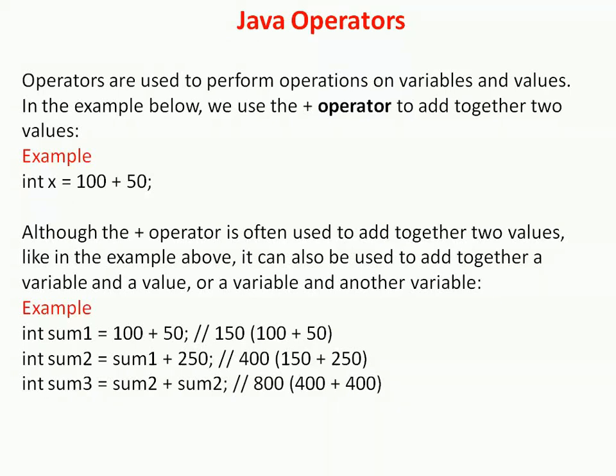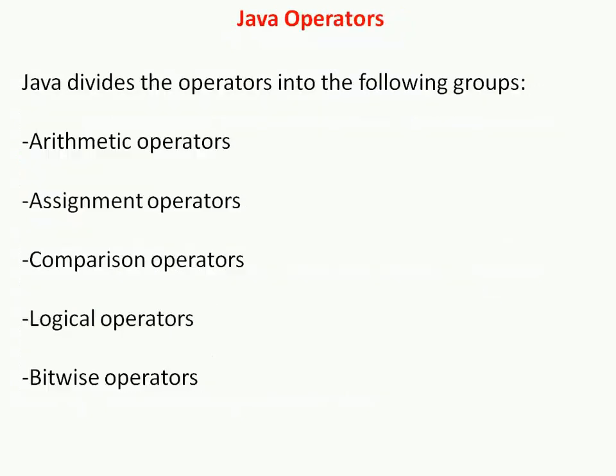So we do the variable plus value addition, and in the third line we do the variable plus variable addition. Means we can use the plus operator in different ways. In the first case, the addition of two values. In the second case, one variable and one value. In the third case, both are variables.